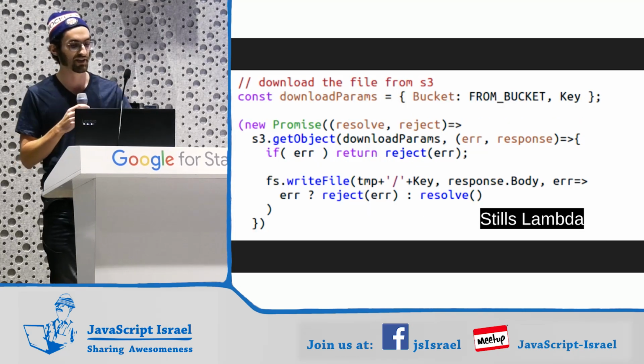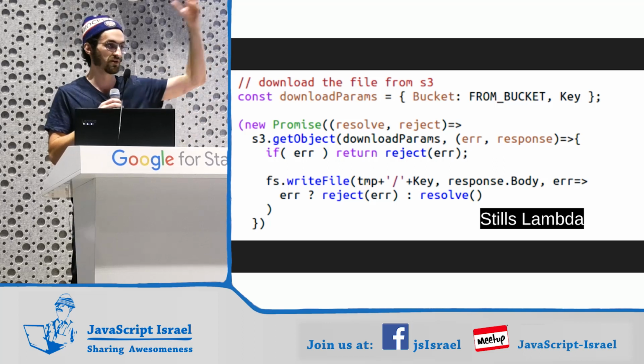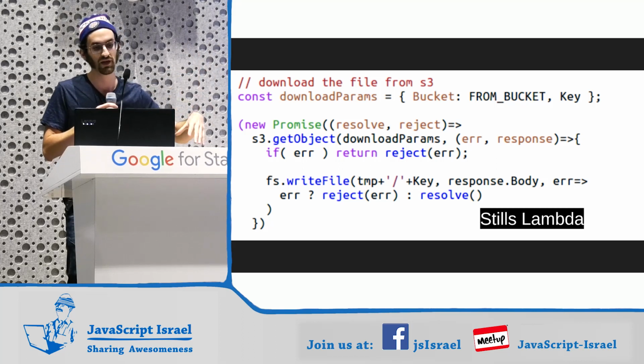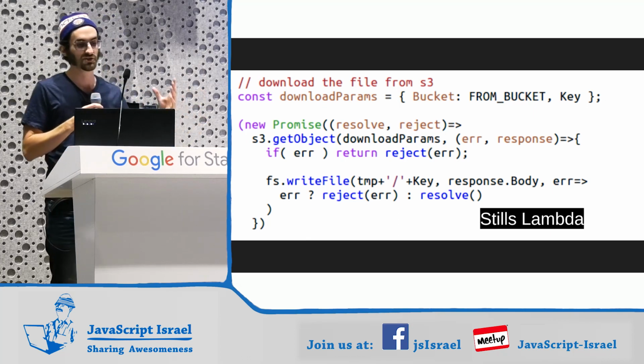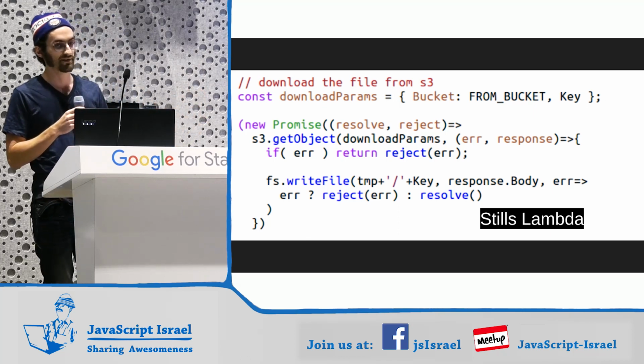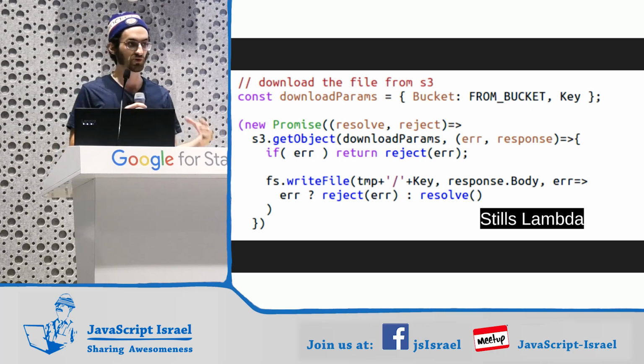This is the same Lambda. This is our Lambda, which is downloading the video file and making the still images. So the second thing we're going to do after we've read the data out of the event is we are going to s3.getObject. Now, I like wrapping things in old school promises.